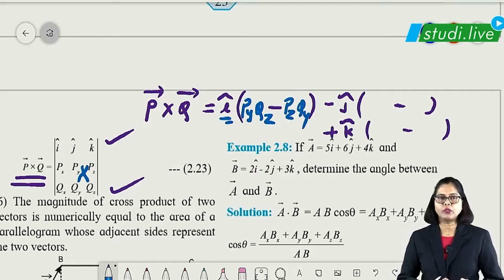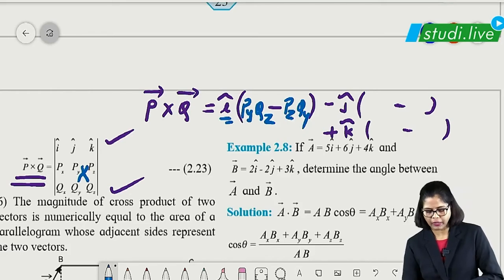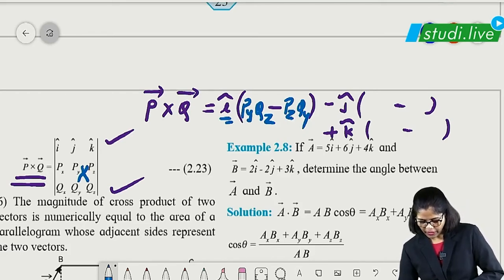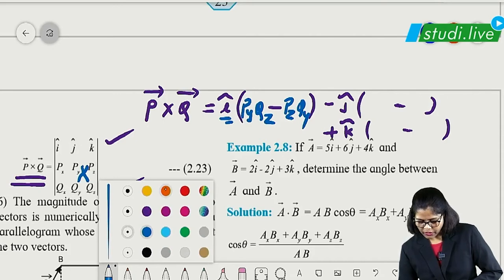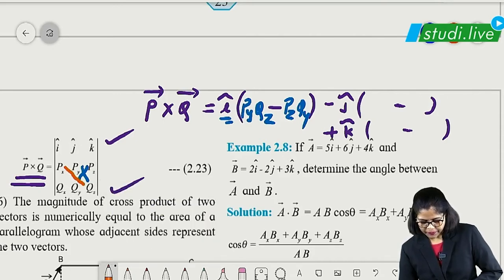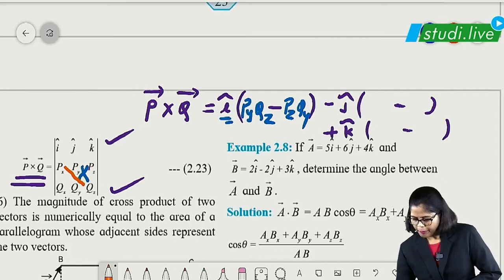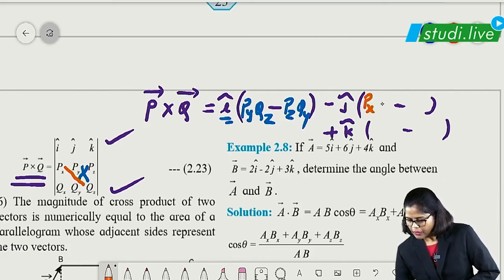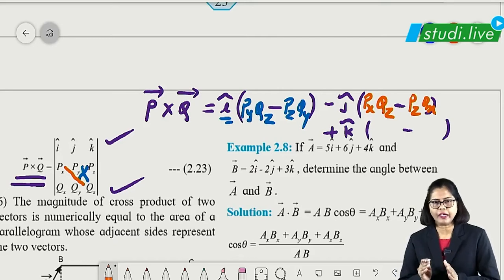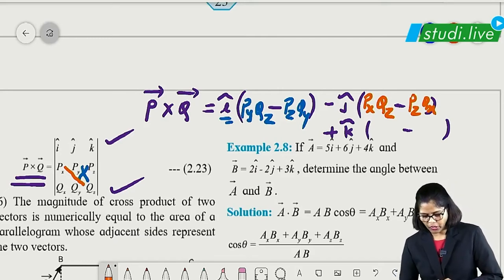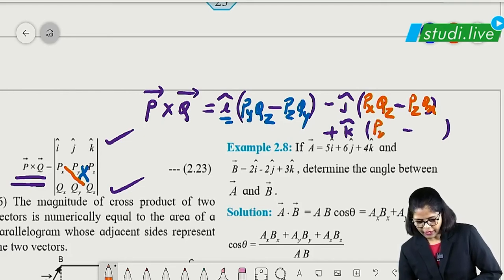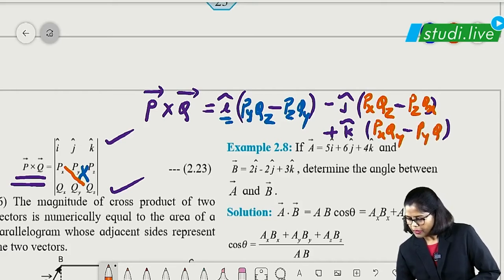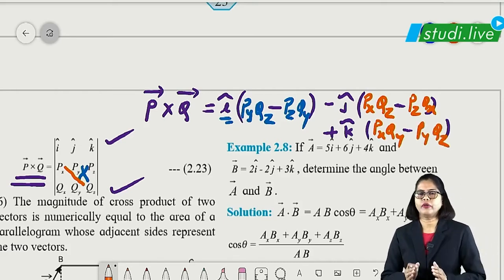For J, what are we going to do? For J, we will close the J part and put the other ones cross, students. So what are we going to get here? PX QZ, and PZ QX. I hope you are understanding this part. And for K, what? Same thing. Close K and just cross multiply. So you are going to get what? PX QY, right, and PY QX. This is the expansion of the vector product.